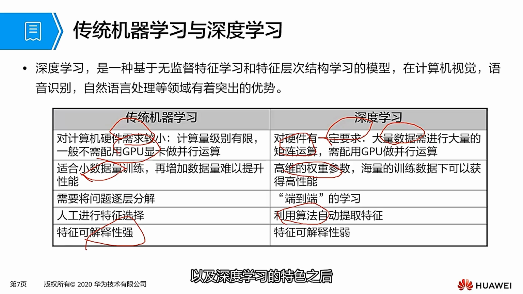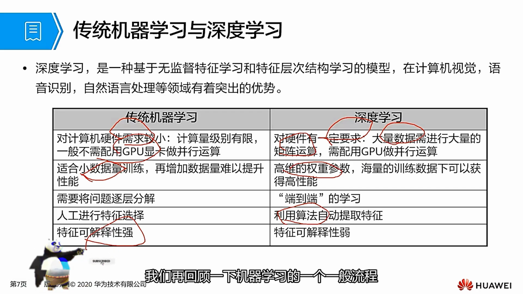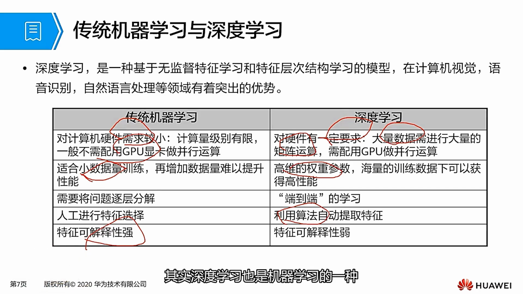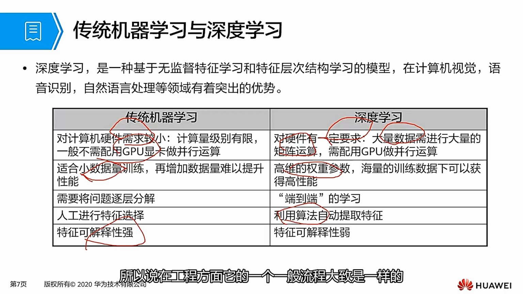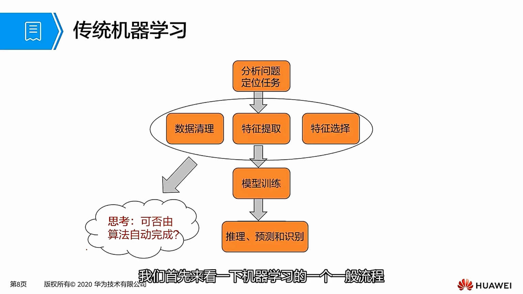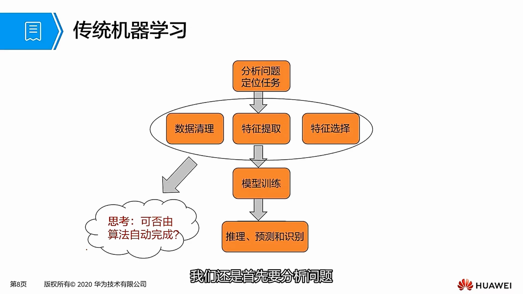First of all, we need to analyze the problem first. Positioning task: it is to identify the target for data mining, then further process the data, mainly including some data cleaning, then extract some features, then select some important features of the data. After handling the data, we need to import this data into the model. Then further train our model.